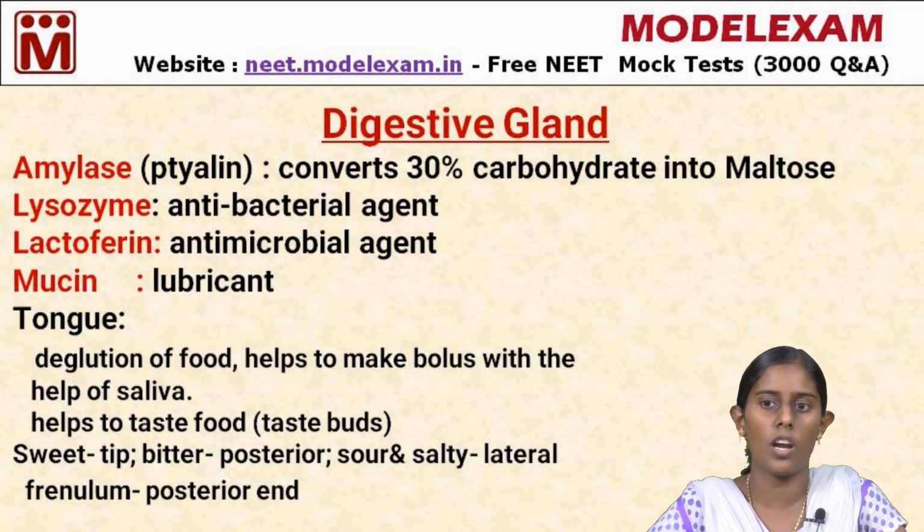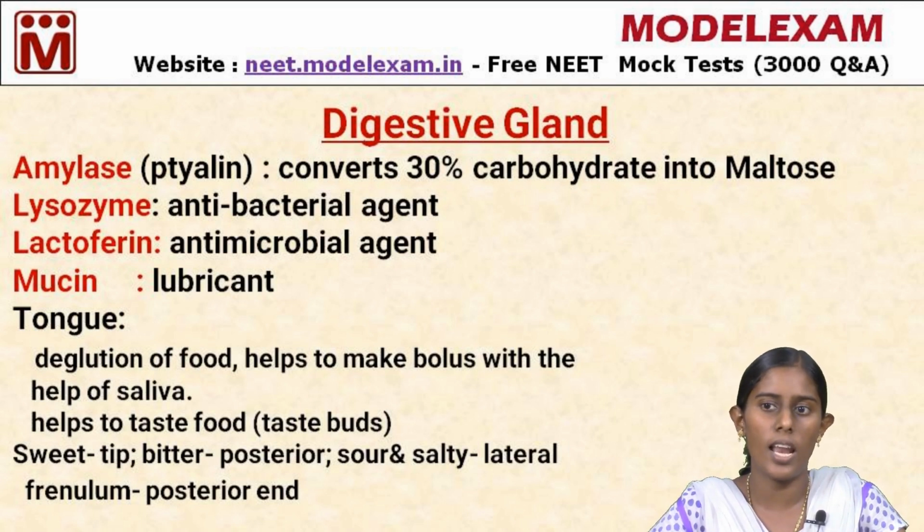The next important component is mucin. Mucin gives the colloidal nature to the saliva and acts as a lubricant. It is a protein. Another one is lysozyme. Zyme means it is an enzyme. What is the function of lysozyme? Lyso means killing, so it functions as a killing agent. It kills the microbes which enter our body through food or water. It is an antibacterial agent.